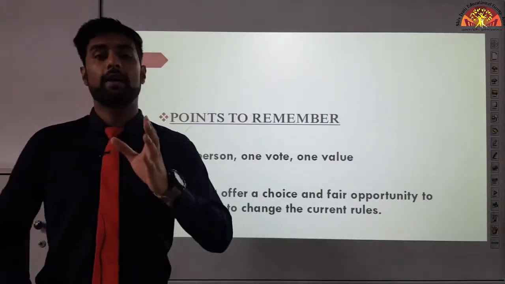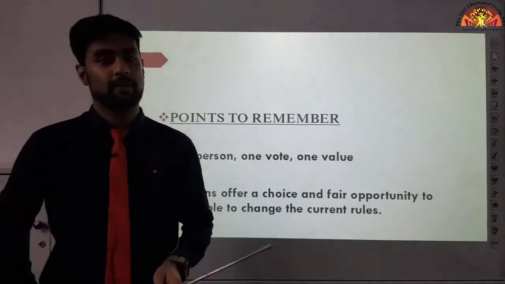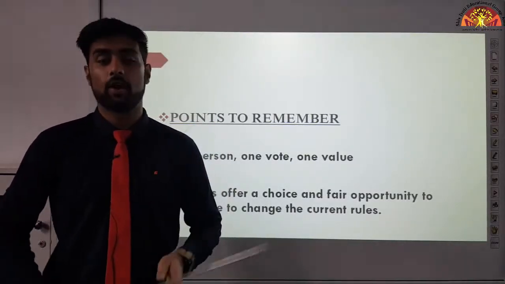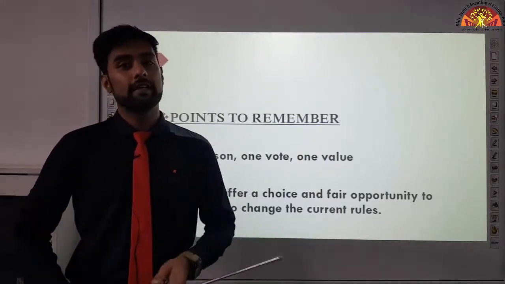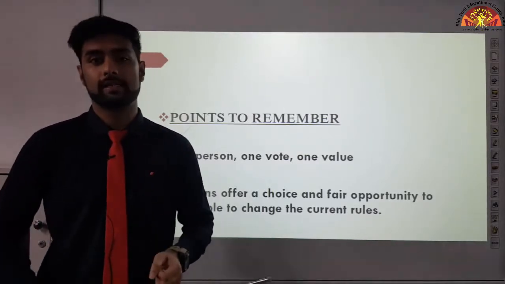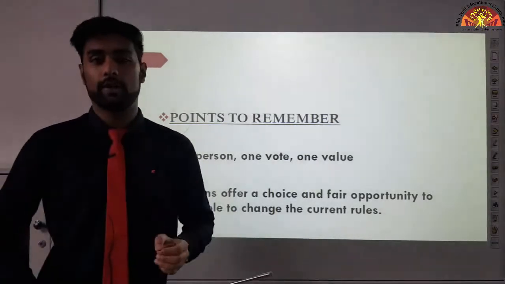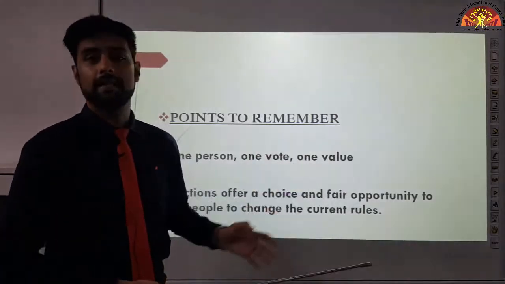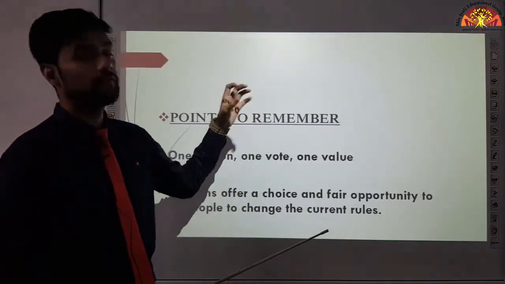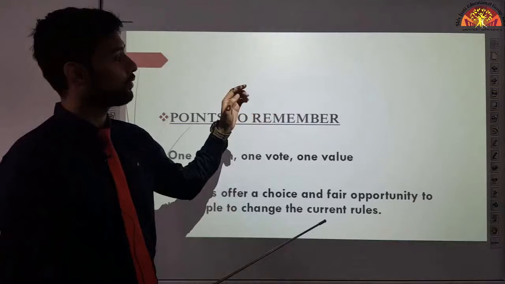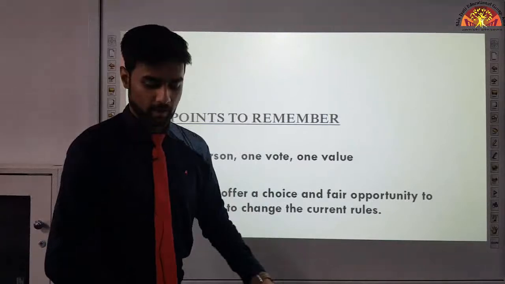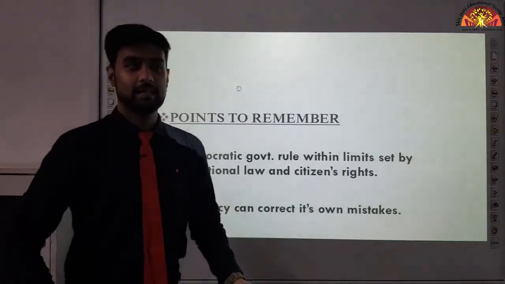I'll give you an example. What happens in China? In China, elections take place every 5 years, but only one party competes. Always it's only one party. So can we call it a democracy? No students. We can't call it a democracy. Why? Because people don't have the choice, right? But in India, we have a choice. Whenever elections take place, different parties, different candidates compete against each other, and people have a choice. Whichever one you want to vote for, you can vote for them, and your vote will have how much value? One value. Okay, understood so far? Let's move on.